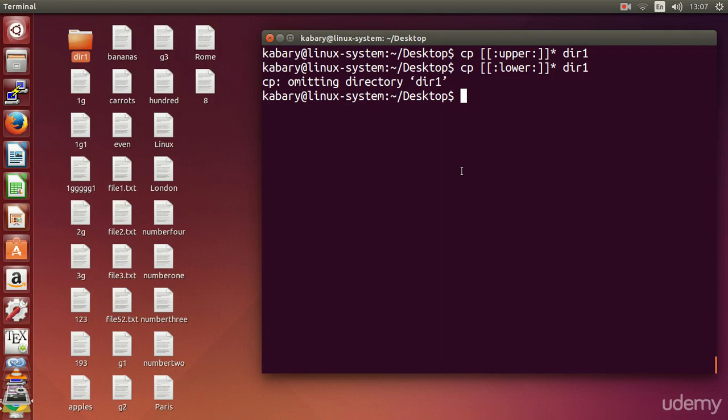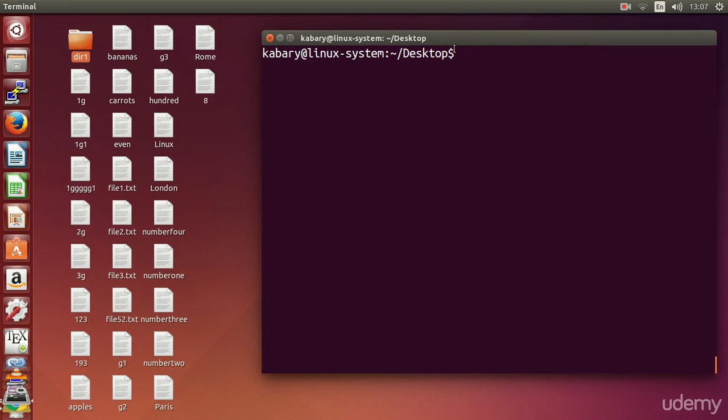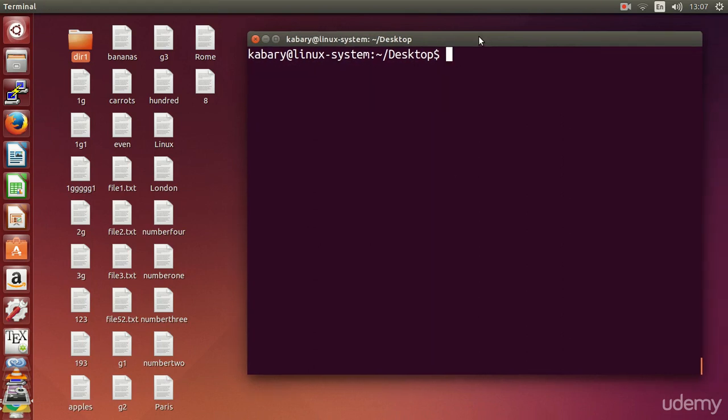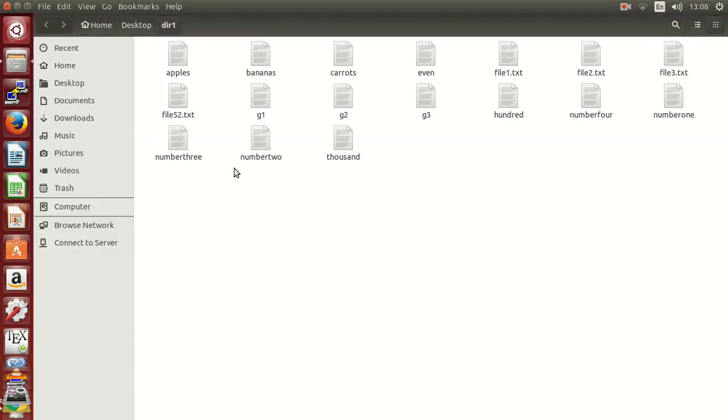Okay, there are also two other useful classes or categories of characters, which is the digit. So, for example, let's delete everything here first.